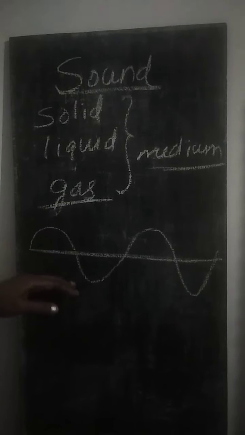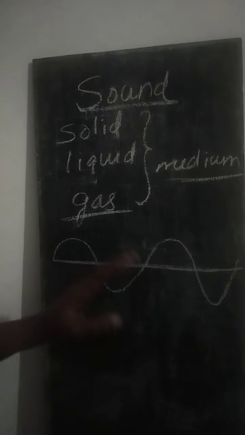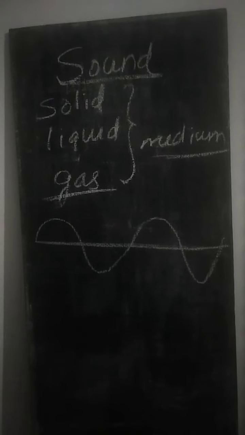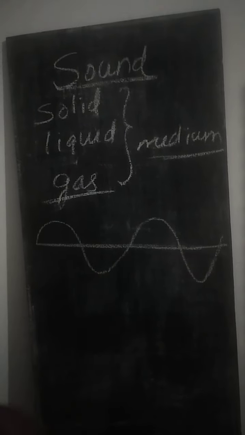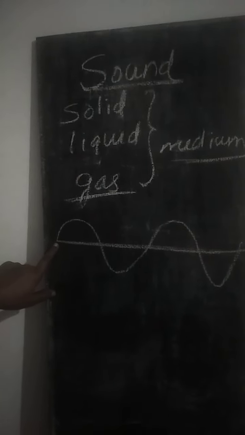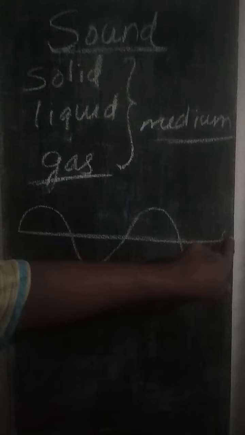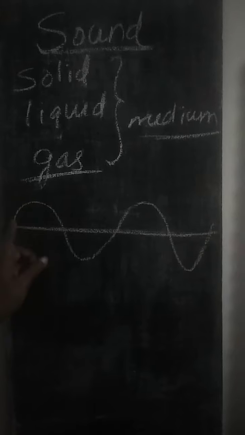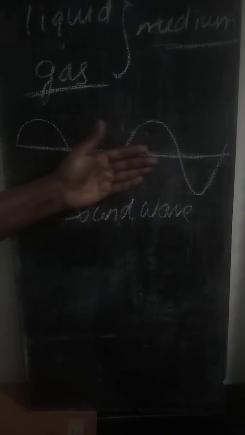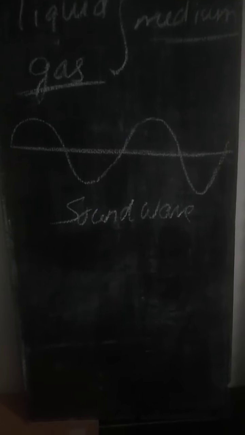So this is the form in which the sound wave can move, or sound waves can travel from the source to the listener. So this is the point from where the sound is being produced, and this is traveling, and this is the object or the listener. So from here onwards the sound is propagating till the listener in the form of a wave. So we call this the sound wave. This is the graphical or pictorial representation of a wave.